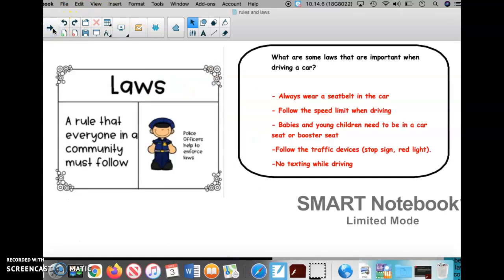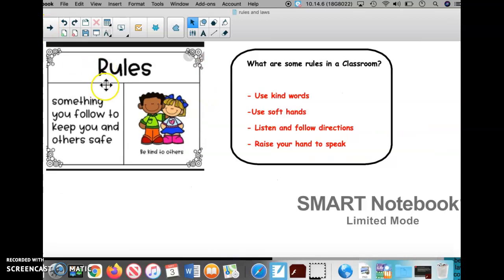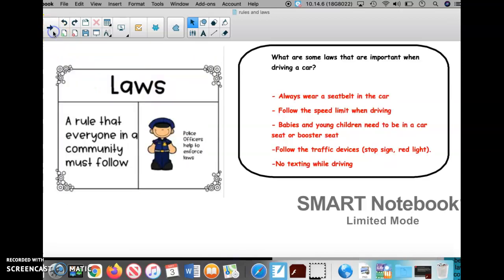So boys and girls, now laws. A law is a rule that everyone in a community must follow. So a law is for the whole community. Like I said before, a rule is just for a classroom pretty much. A law is for everybody in the whole community, so the whole city. What are some laws that are important when driving a car?